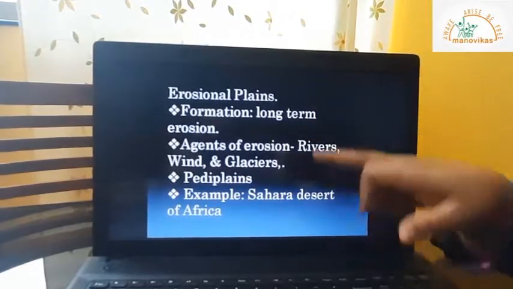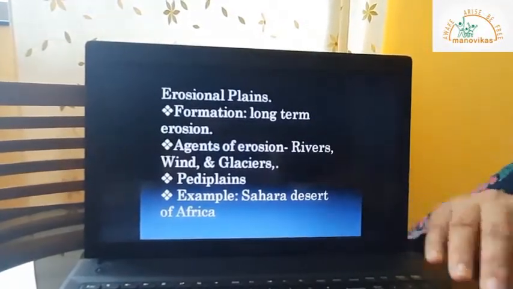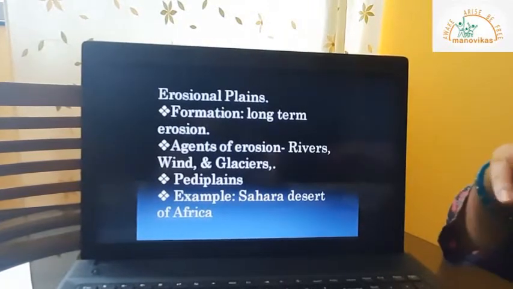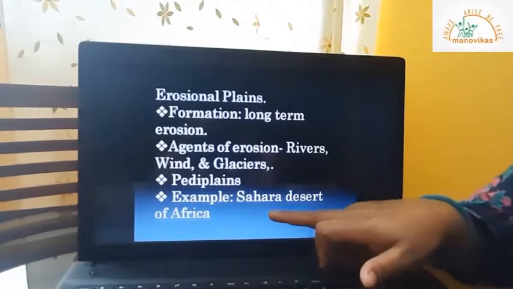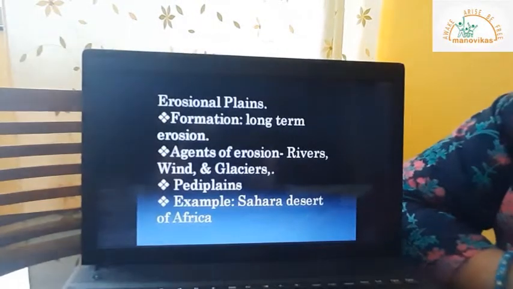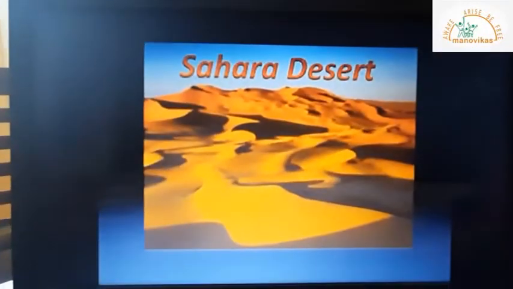Okay, so these are your erosional plains wherein a higher elevated area is brought down due to the breaking down as these agents erode it, and a very good example of this is the Sahara Desert of Africa. So this is a picture showing the Sahara Desert of Africa.